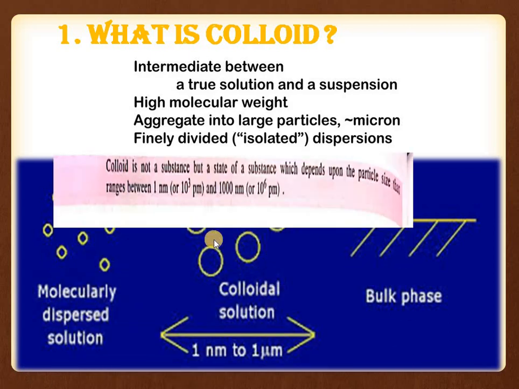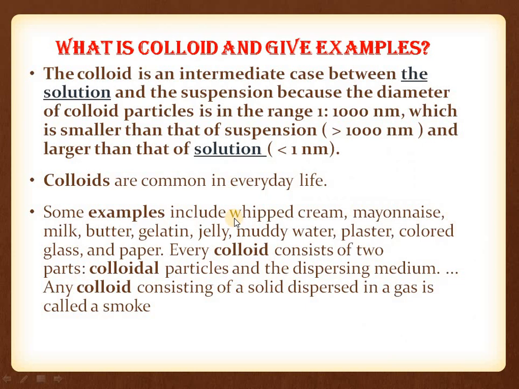So we can say that colloid is not a substance, but it is a state of a substance which depends upon the size of the particles, having a range of 1 nanometer to 1000 nanometer. So what is a colloid? A colloid is an intermediate between the solution and suspension with the diameter of colloidal particles of range 1 nanometer to 1000 nanometer, which is smaller than the suspension and larger than the solution.